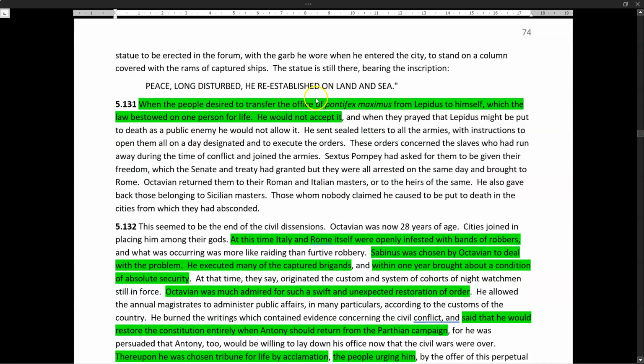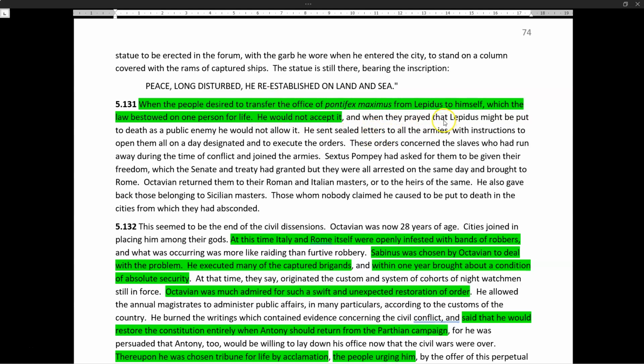The people, the plebs, want to transfer the office of Pontifex Maximus from Lepidus to himself. Remember, Pontifex Maximus is held by one person for life, so he would have been acting against the gods if he had it removed. This is why Octavian decides not to do it.